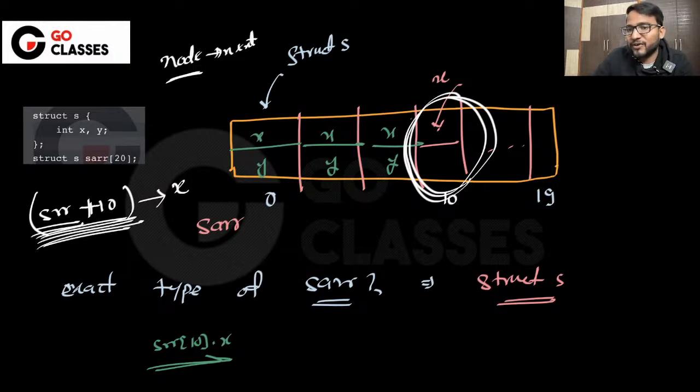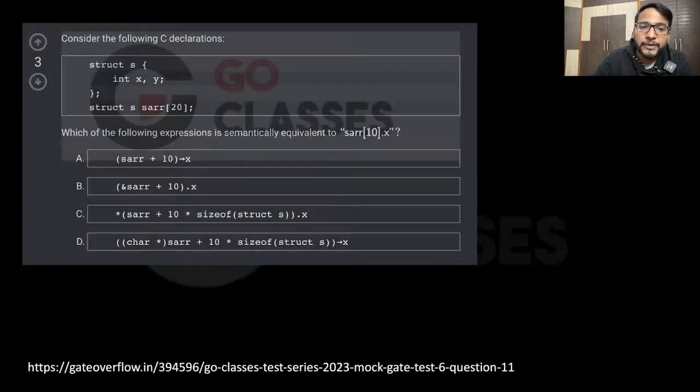So arrow X is definitely fine to access this particular element. So that's why A is the correct option. But since it is an MSQ question, let's see if the other options are also correct. So let's explore the other options.